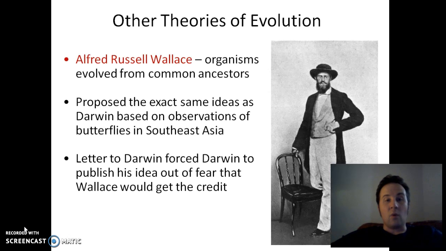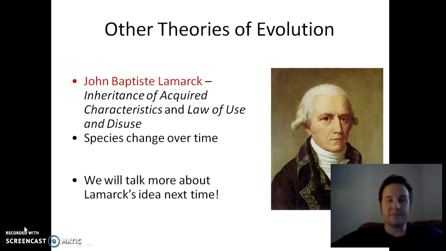And really, Wallace is credited with forcing Darwin to actually publish his ideas in his lifetime. Darwin didn't want to publish his ideas out of fear of offending his wife, and he wanted to have them published after he died. But after this letter with Wallace, Darwin thought that he would lose credit for his ideas.